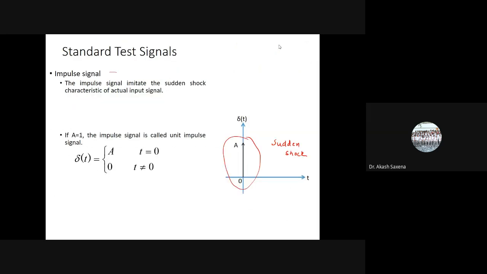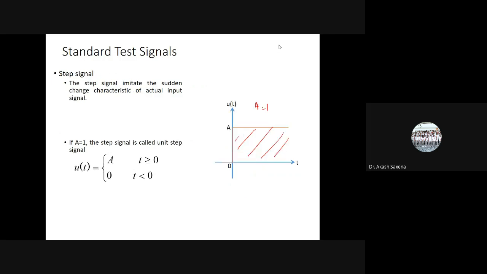One of the standard signals is of great importance, and it is known as the sinusoidal signal. Here we are defining some standard test signals, like the impulse signal, when there is a sudden increment in the input and for the remaining time the input is equal to 0. I define that for t equal to 0, the magnitude of the input signal is A, and for the remaining time the signal is equal to 0. This is a kind of sudden shock. When the value of A is equal to 1, we call it a unit impulse signal.